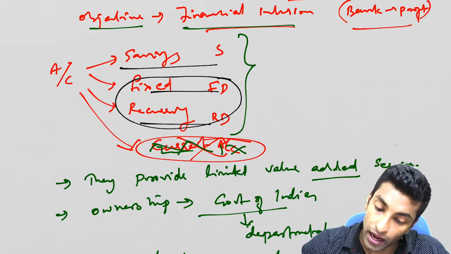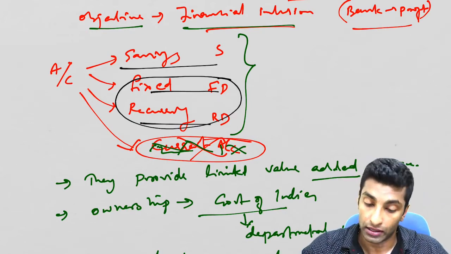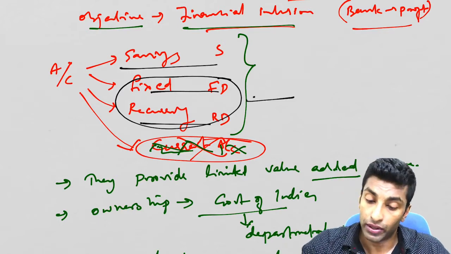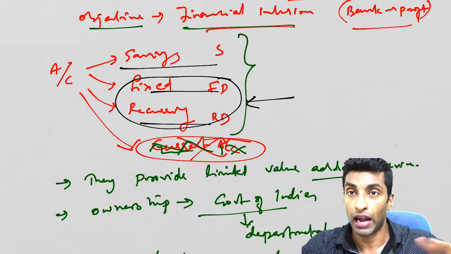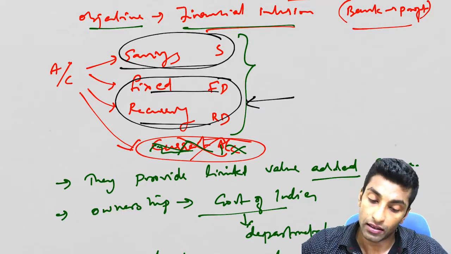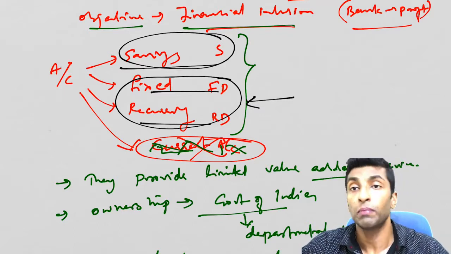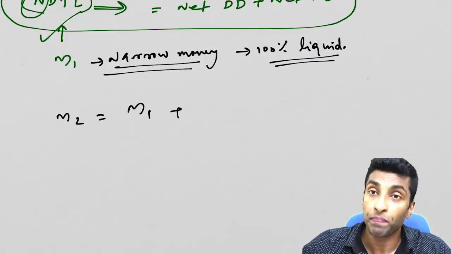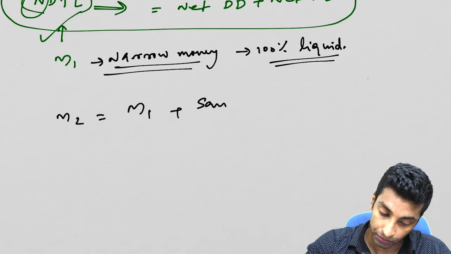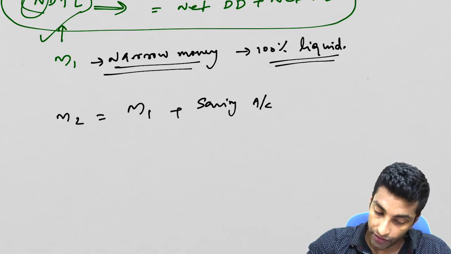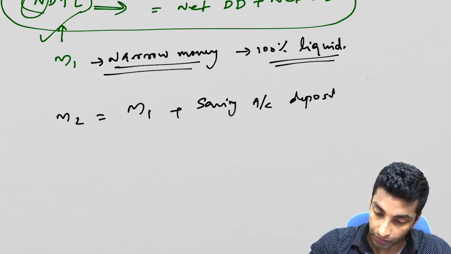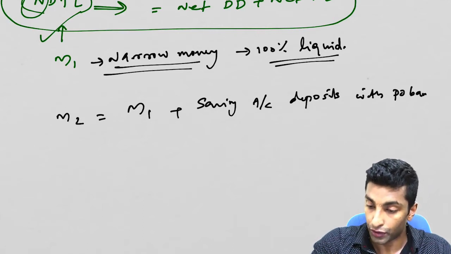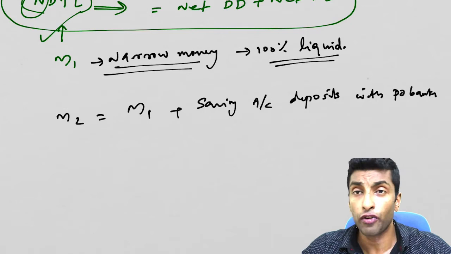So fixed deposit and recurring deposit are not demand deposits, that is time deposits or time liability. Savings account, whatever money is there, that will also be added now. So that is your M2, M1 plus savings account deposits with post office banks. I hope this is clear for all of you.